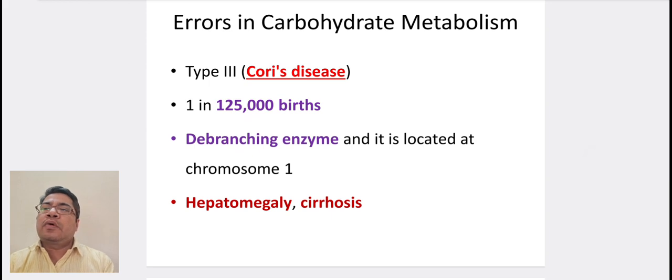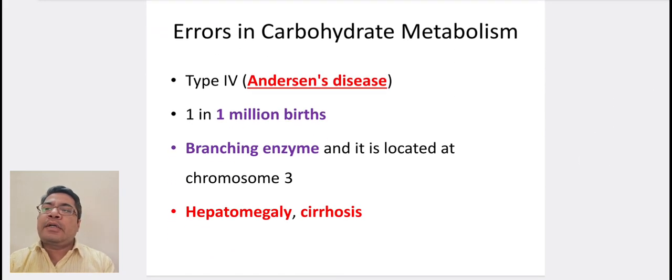Type 3, Cori's disease. It occurs in 1 in 1 lakh 25,000 births. It occurs due to deficiency of debranching enzyme and it is located at chromosome 1. Hepatomegaly and cirrhosis are seen.